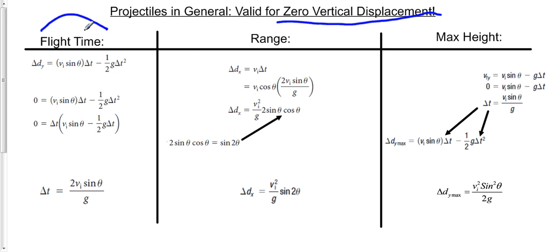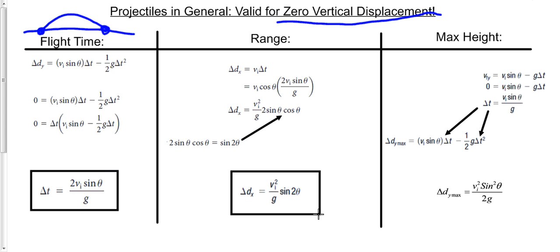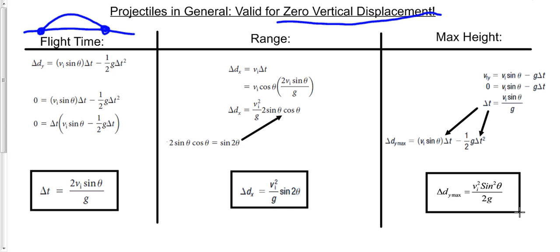These would only be things that start and end at the same spot. So if you want to think in math terms, that's a parabola with the intercepts being where we want. So this would be the launch position. This would be the landing position. So for any projectile you could imagine, with this scenario where we're having zero vertical displacement, I have now solved for you, you're welcome, the flight time, the range, and the maximum height. It's just a matter of shoving some numbers in. So I'll skip to the end and then I'll come back and fill in the blanks of how we did this. But there's your flight time equation, there's your range equation, and there's your maximum height equation.